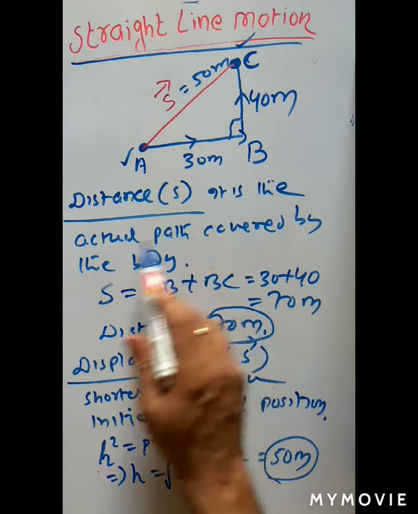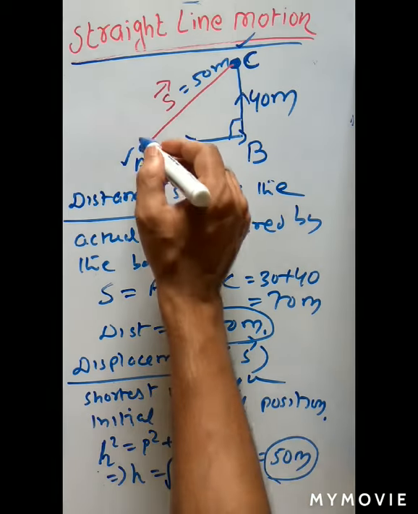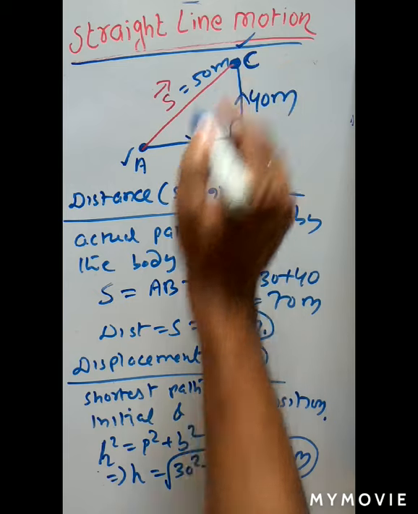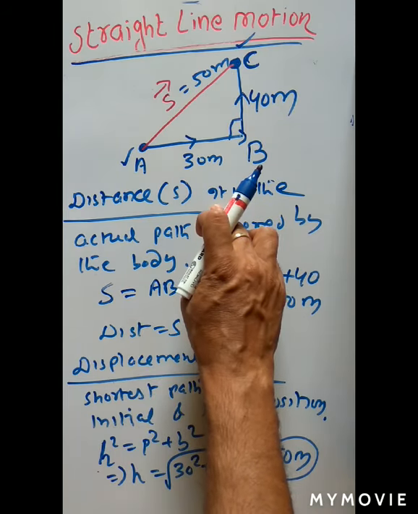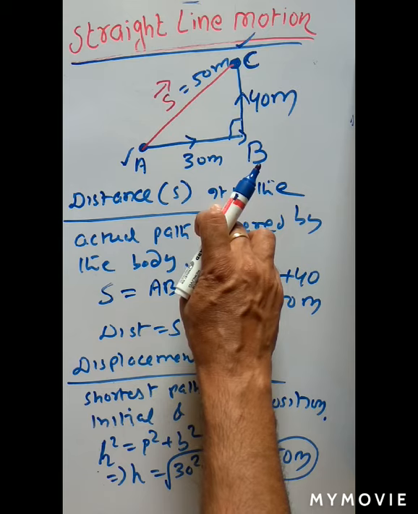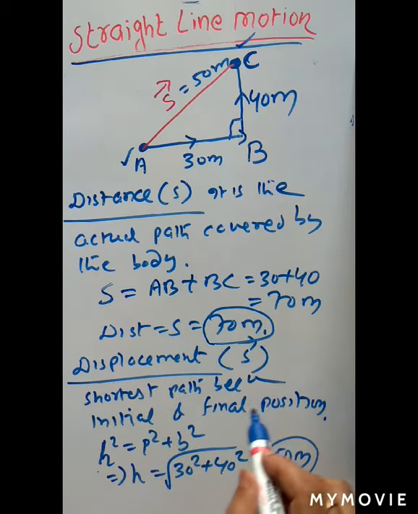Then what is distance? It is the actual path covered by a body. What is displacement? It is the shortest path between the initial and final point, initial and final position. This is the initial point and this is the final position. And you know, distance is a scalar quantity, only magnitude. But displacement is a vector quantity, both magnitude as well as direction.